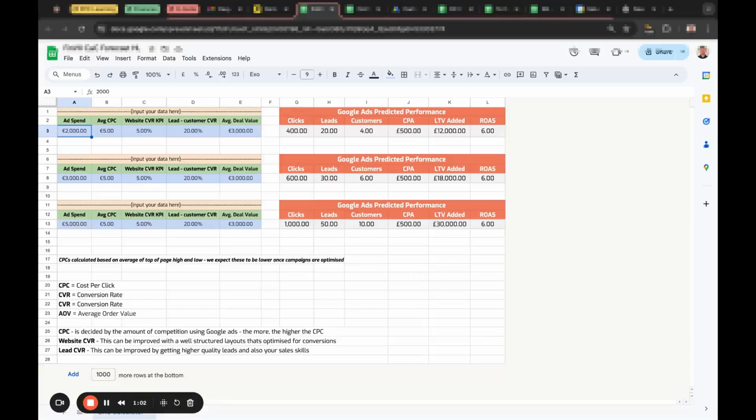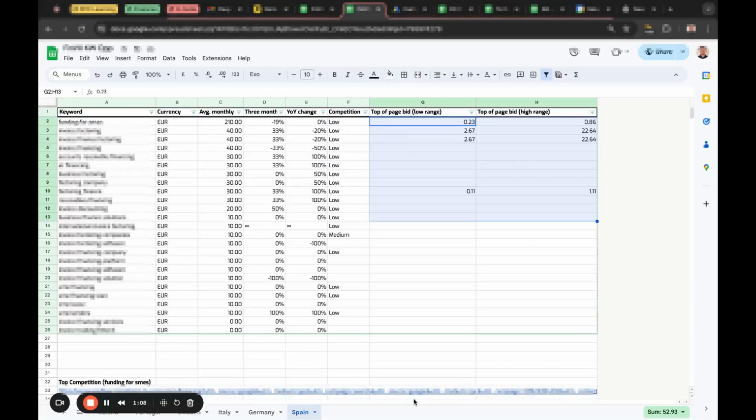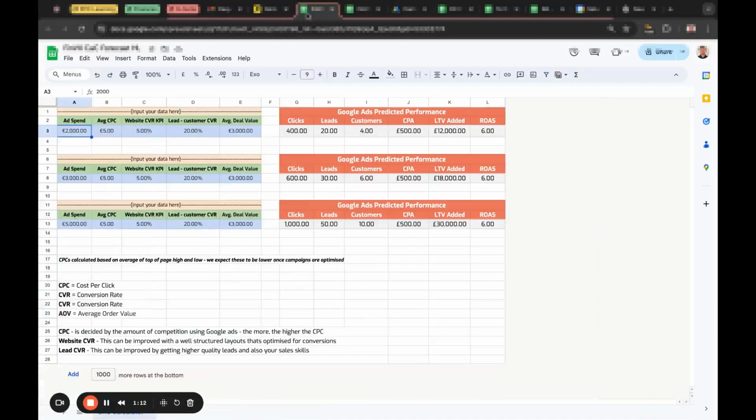But yeah, now that I've covered off the ad spend, I've had a look at the CPCs. These CPCs are pulled from an average across the various different countries. It's going to be in and around that to begin with, but then as we go through the campaigns, this would reduce to probably around industry standard, about 250 maximum. So these are just baseline metrics at the moment.